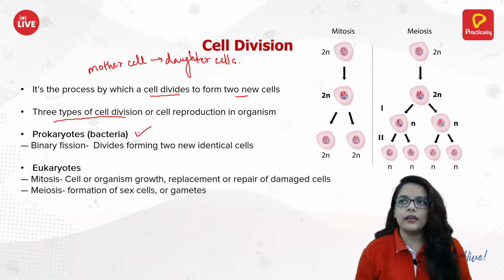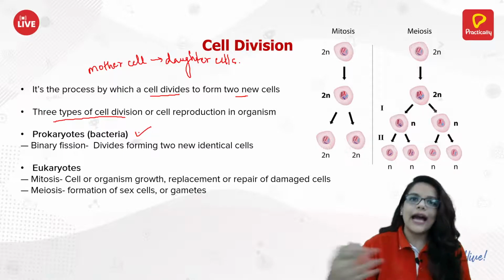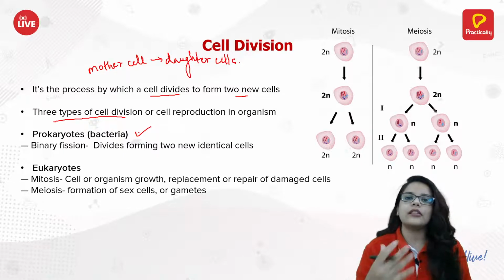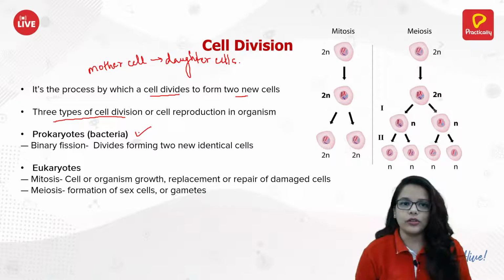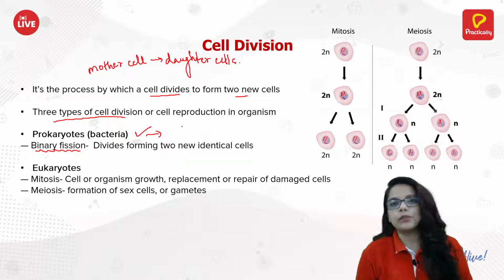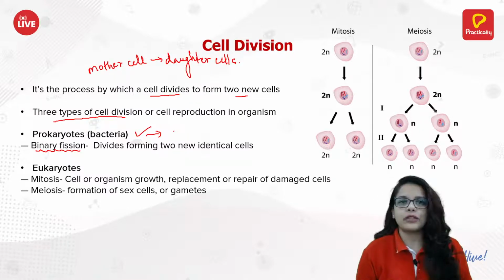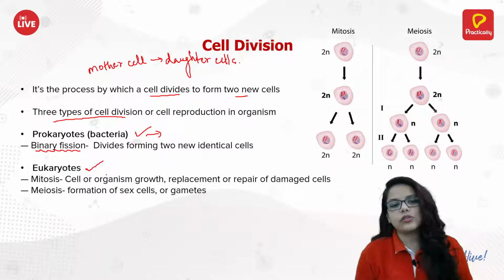Now when that one cell is dividing, for them that is reproduction. So prokaryotes reproduce via cell division. That way is known as binary fission, where the mother bacterial cell will give birth to two daughter bacteria. Now for eukaryotes it's a bit different because we are mostly multicellular.